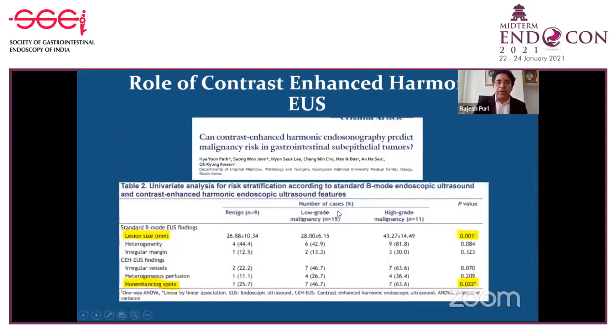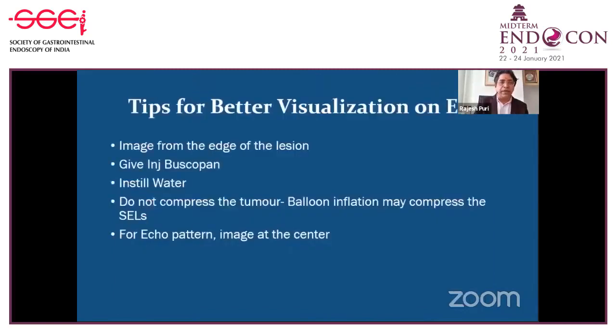So this is what the study found. If the lesion is more than 3 centimeters with non-enhancing spots or irregular vessels, it has a very high specificity for picking up malignancy, that the GIST is having malignant behavior.